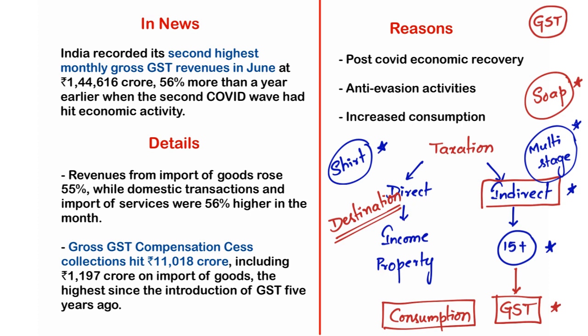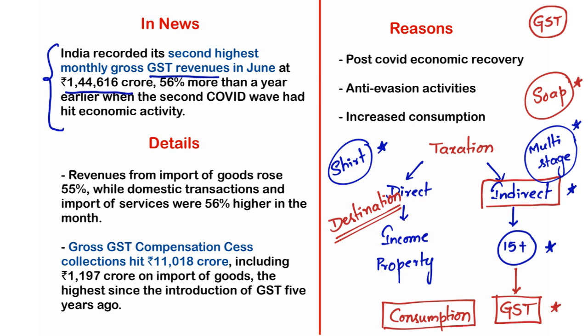Now let us look at what was given in this particular news article. The article says India recorded its second highest monthly gross GST revenues in June. For the past few days, we are constantly seeing that the collections of GST revenues have been increasing month by month. And in June, the Indian government collected the second highest monthly gross GST revenue at 1.44 lakh crore.